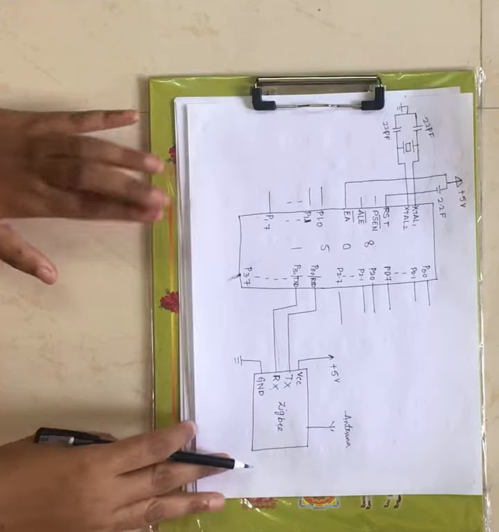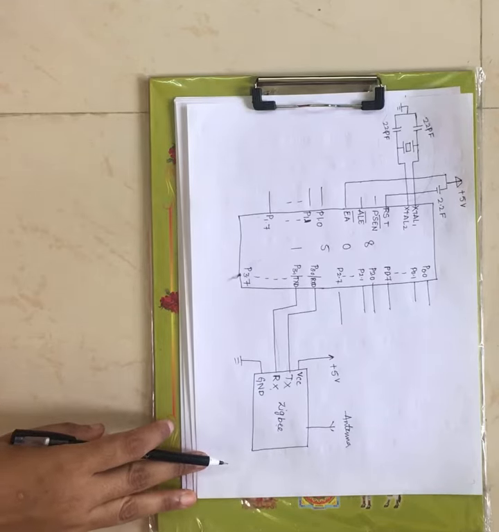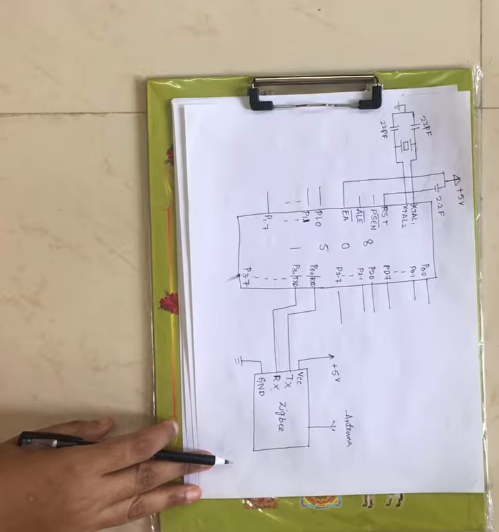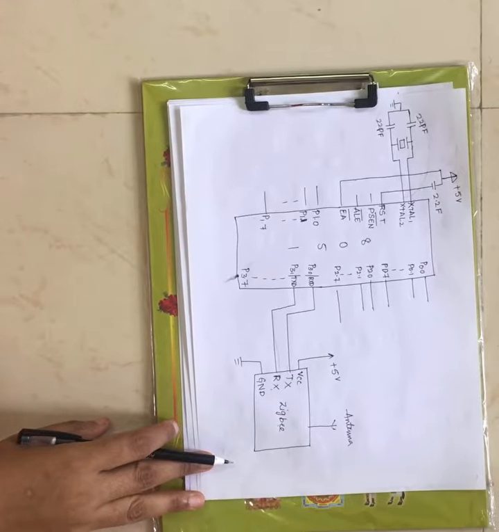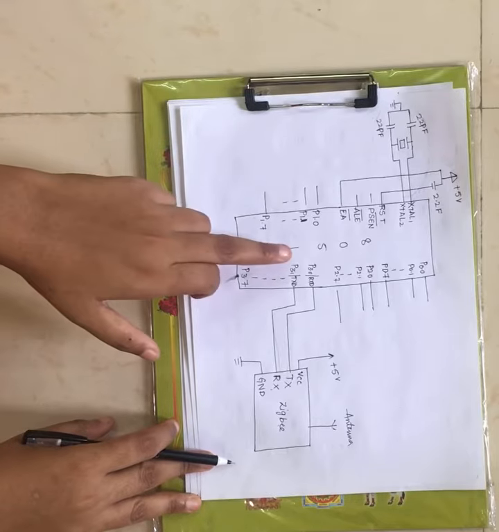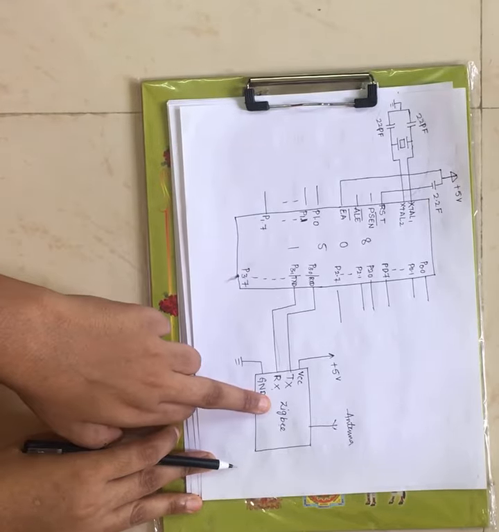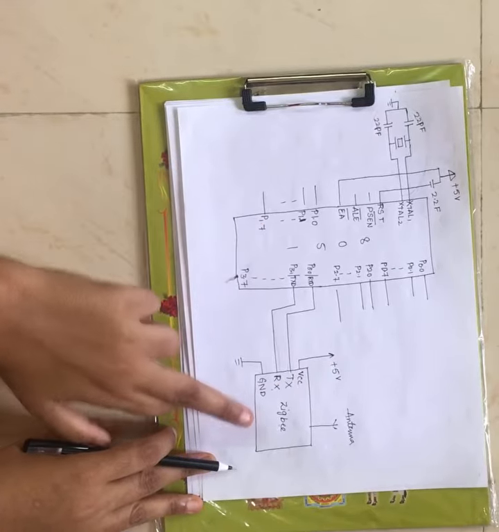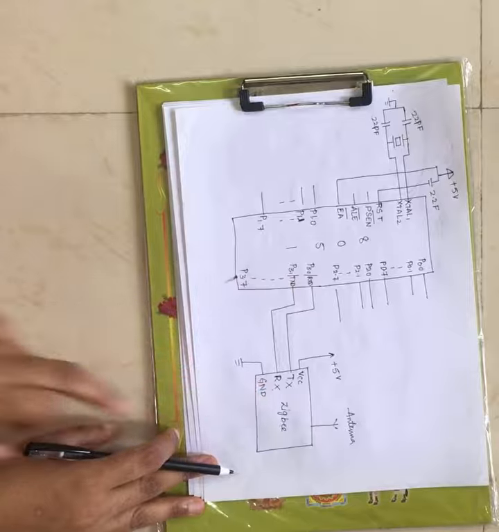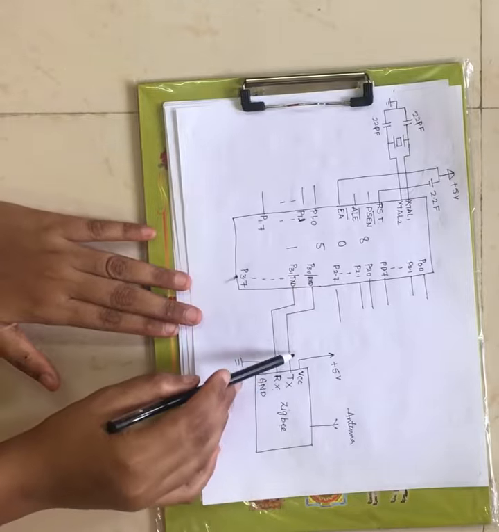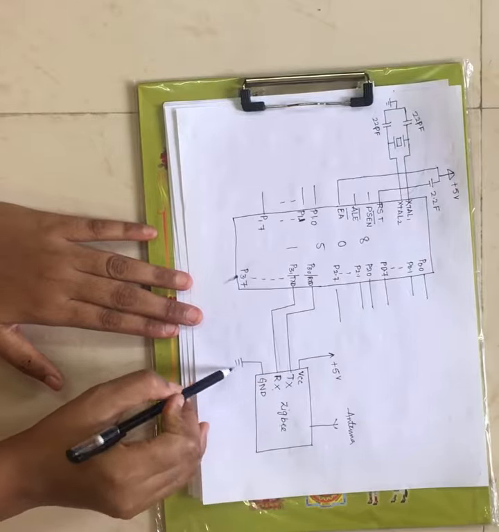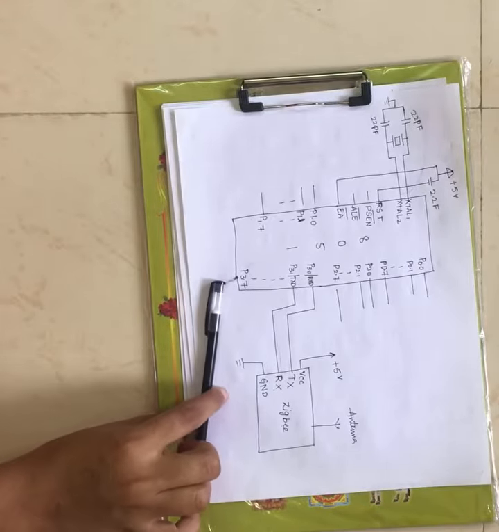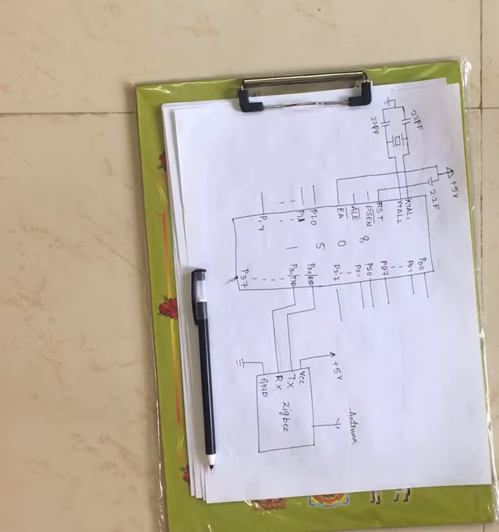It is the same interfacing as the Bluetooth module, only the module is different. There we are using a Bluetooth module and here we are using a ZigBee module, right? If it is receiving the data, the other has to transmit the data, that's why receive pin to transmit pin. If it is transmitting the data, the other has to receive the data, that's why transmit to receive pin, right? Now VCC is connected to plus 5 volts and the ground pin is connected to reference, right? Now this is how to interface your ZigBee with your 8051 microcontroller.